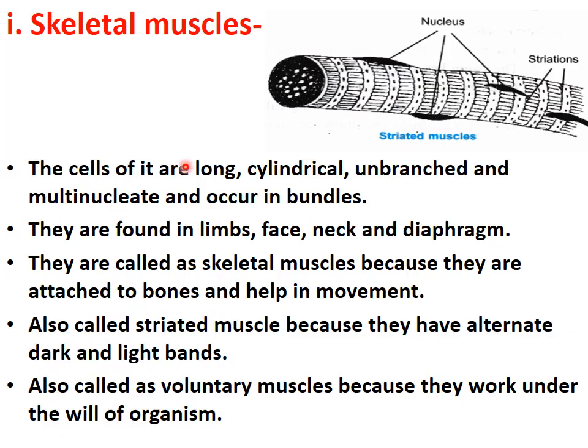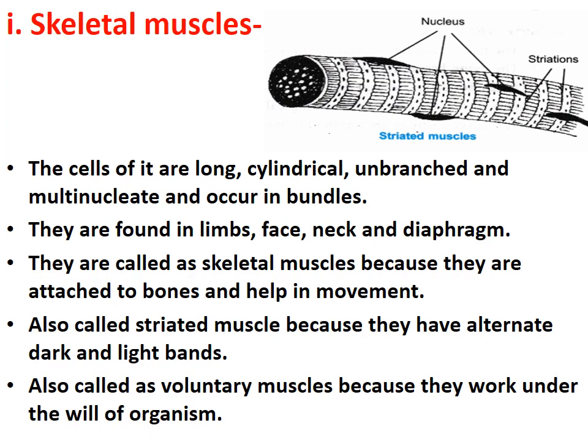What is another name of skeletal muscles? It is striated muscles or voluntary muscles. What are striated muscles? Those which have alternate dark and light bands. See the diagram? They have a dark band, then a light band, then again a dark band, then again a light band. So they have an alternate sequence of dark and light bands. That's why skeletal muscles are called striated muscles. They are also called voluntary muscles. Why? Because they are under our control. They work under the will of the organism.